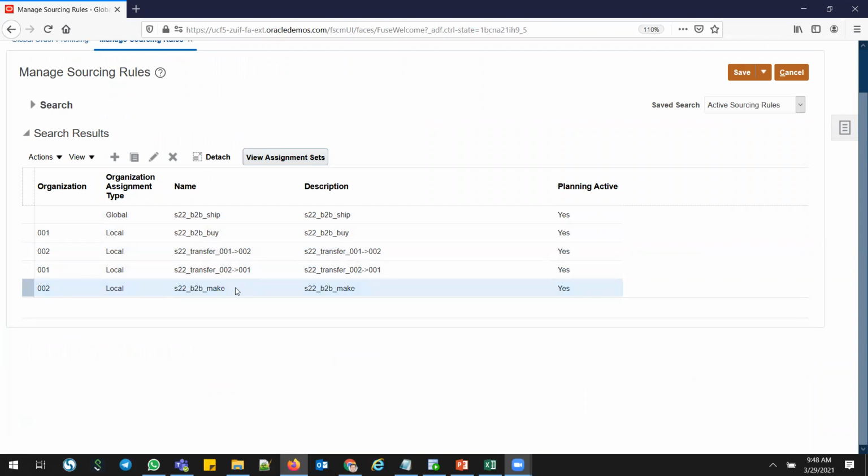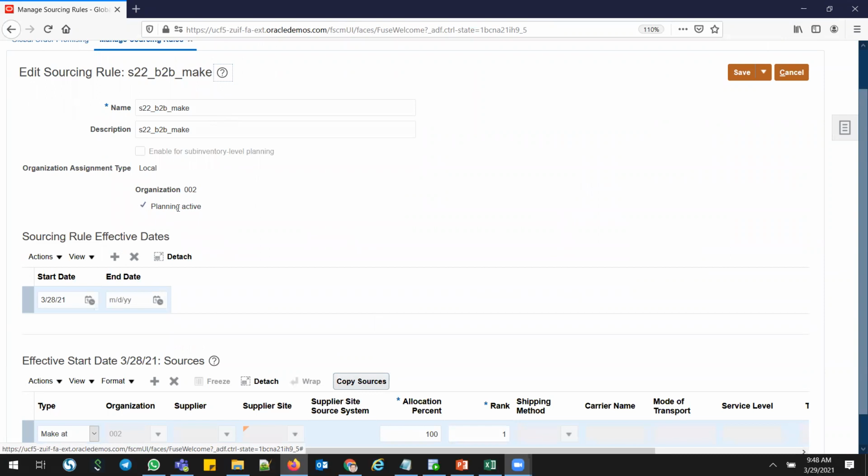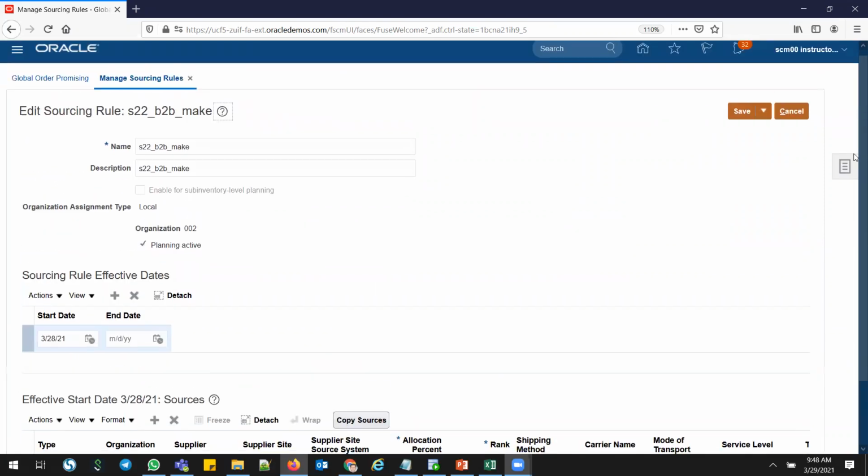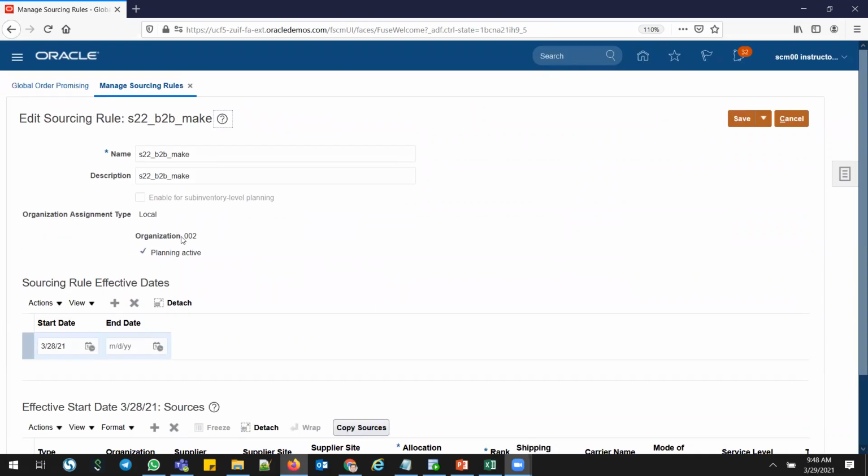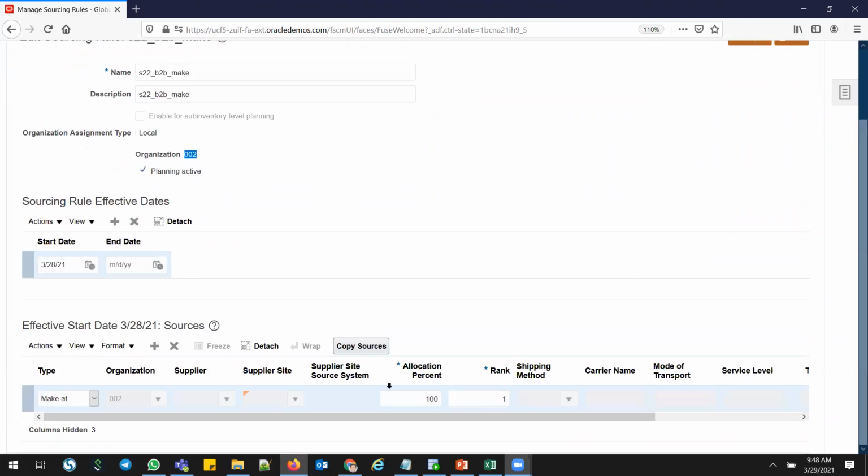I mean, not working means from 002, when I am manufacturing a work order, if the work order supply does not exist, then the system is not pulling that from 001. So B2B make items. You can see this flow, this sourcing role, and from 002, it makes at 002. Okay, so it will create, because if the part in the 002 org itself, I mean the finished good, does not exist, it will go and create a make order, I mean the work order.